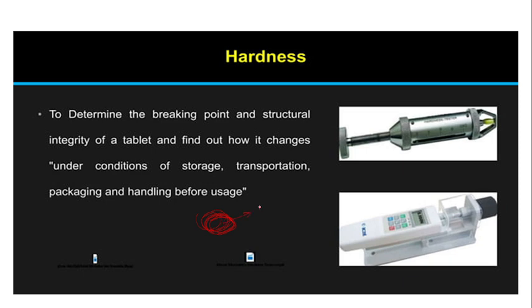Under what condition do we store it, how can we transport it, package it, and handle it before usage? For adults it's a complete tablet, while for a child they can take half of it. So this is all about how structurally we maintain this medicine. This is called hardness.